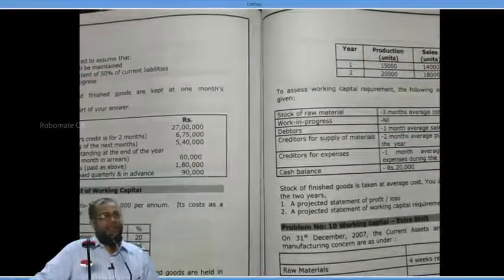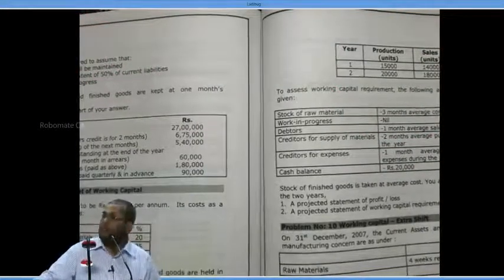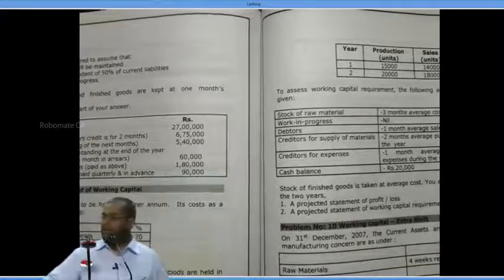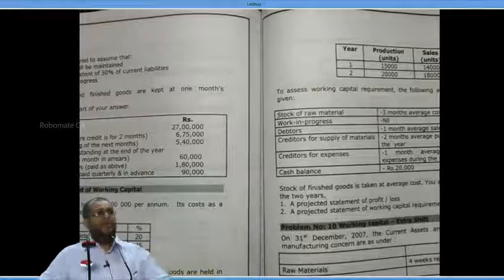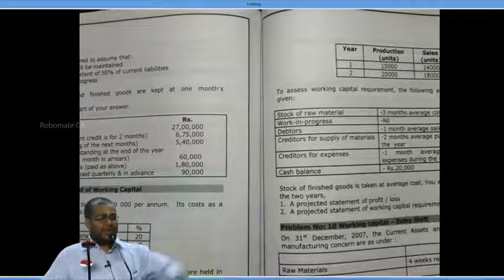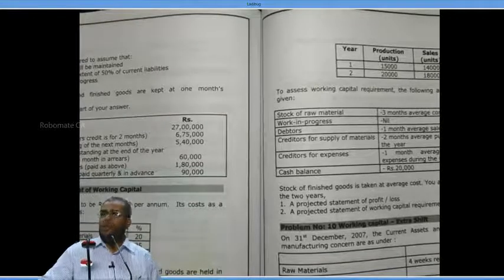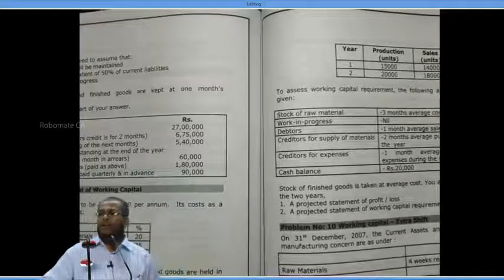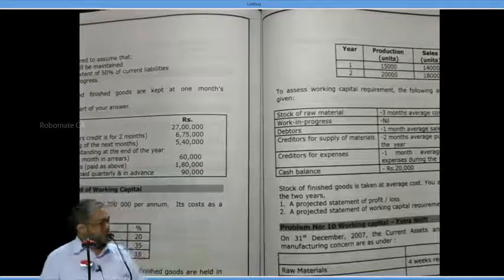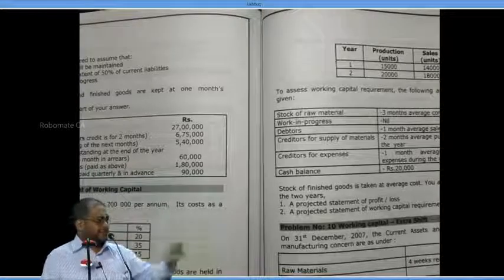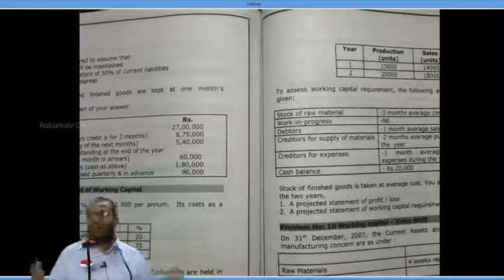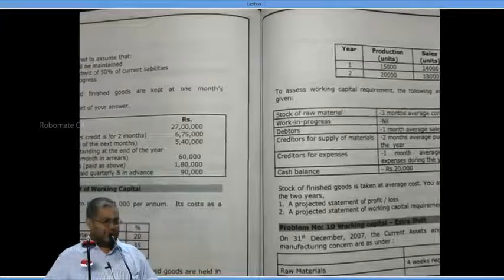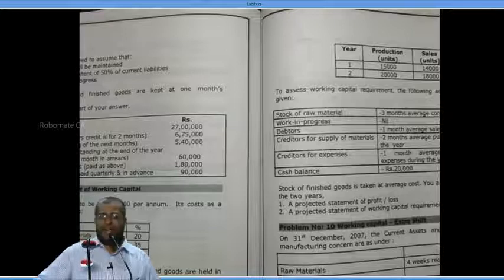Cash management chapter, two concepts I want to discuss. One is the Baumol model, another is the Miller-Orr model. Now the Baumol model is very simple, ditto same as EOQ, and we have discussed it. For the Miller-Orr model, they ask only theory questions, but there is also a problem in that. We'll do one problem for the Miller-Orr model, but it is not asked in the examination. But theory is very regularly asked in the examination for the Miller-Orr model in cash management.